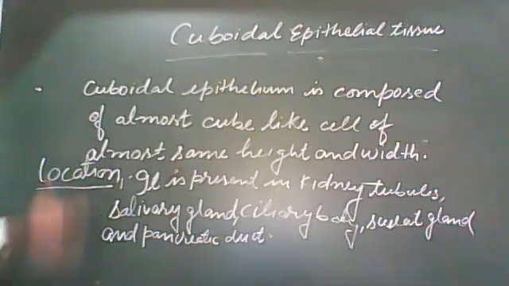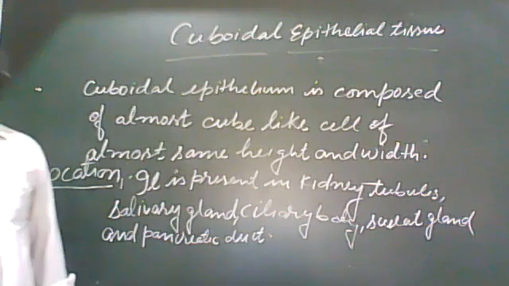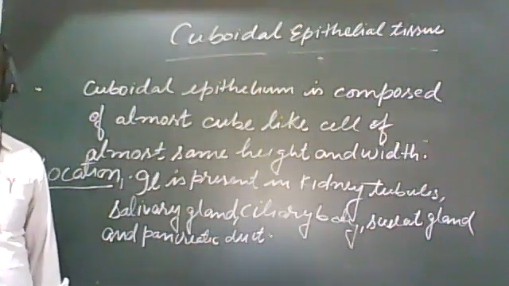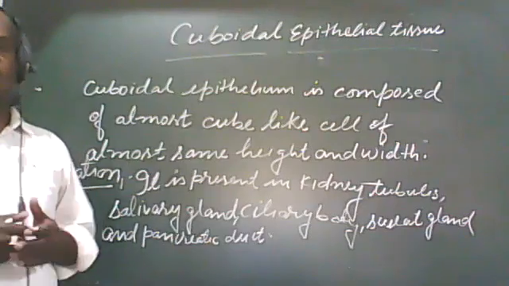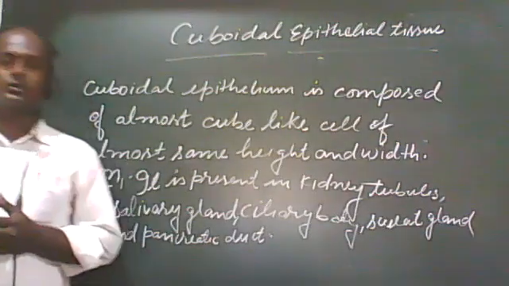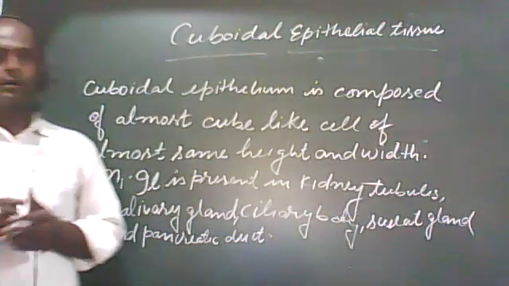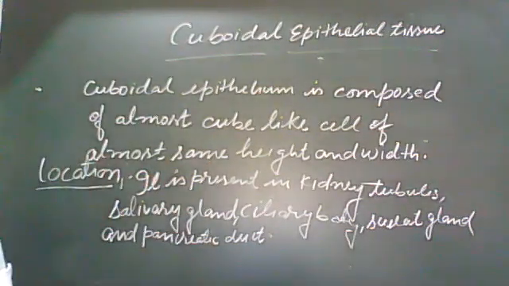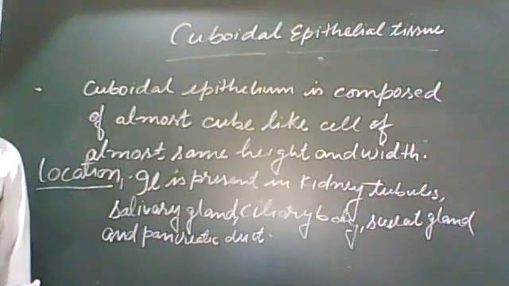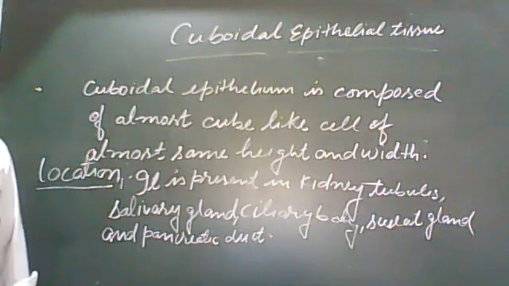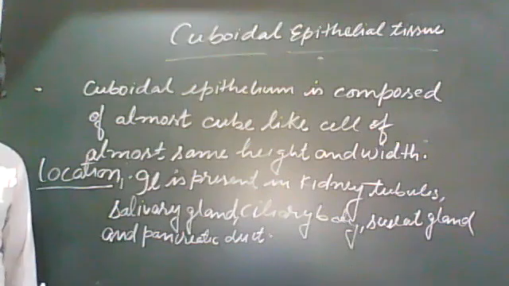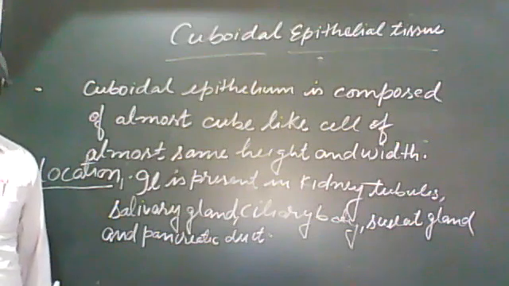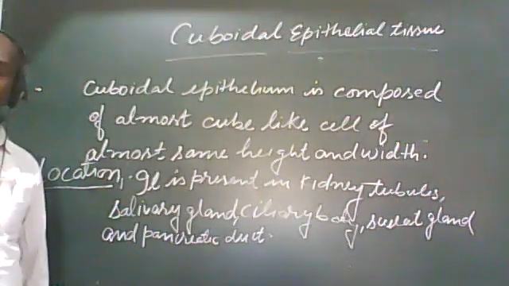Now we have to discuss the function of epithelial tissue. As we have discussed, epithelial tissue provides different types of function, like it works as a barrier, it helps in secretion, it helps in the protection of the body. The functions of cuboidal epithelial tissue are similar: it is helpful in mechanical support, secretion, absorption, and excretion, and also in gamete formation.